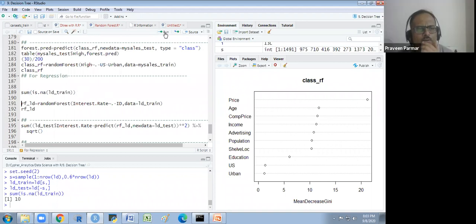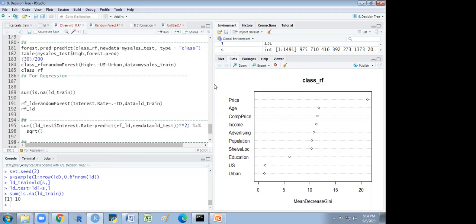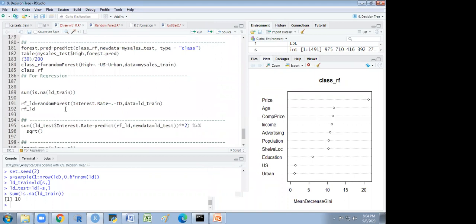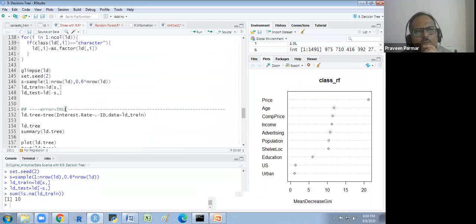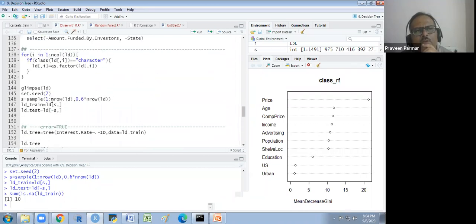Still it is showing 10. Sir, you have made the changes in LD, not LD train. Then we have converted LD into parts, no? Here.